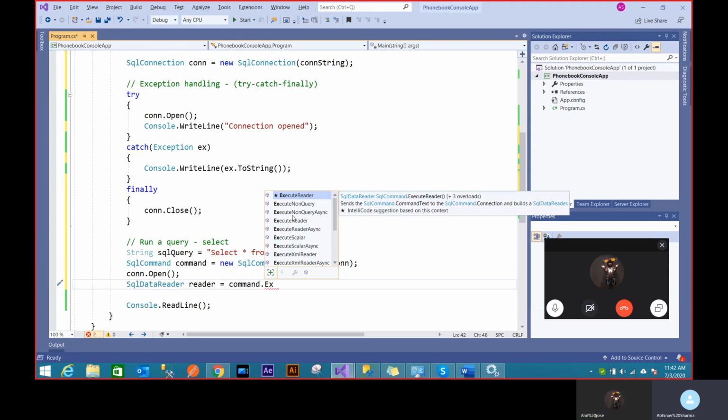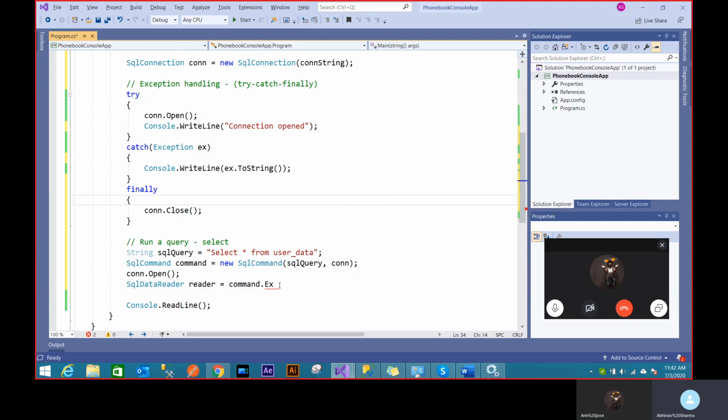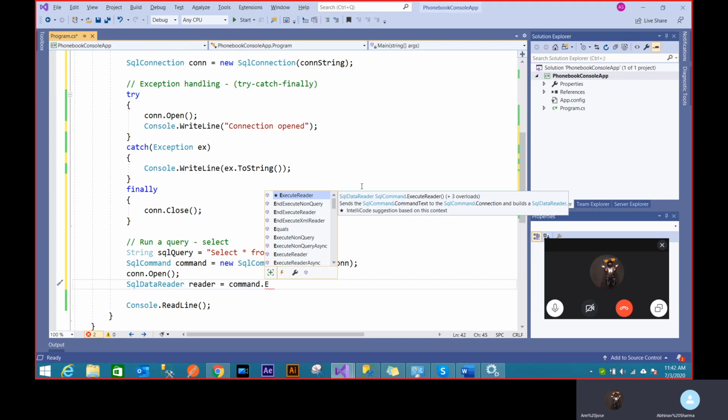Now you'll see a neat thing here. If I look at execute reader, I can know what output it's going to give. It says it will give output of SQL data reader. That's a helper for you in Visual Studio. So it knows that I will execute this command for you, but then I'll give you a SQL data reader. So you have to store it in a SQL data reader only.